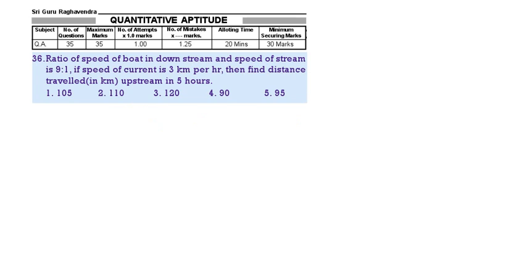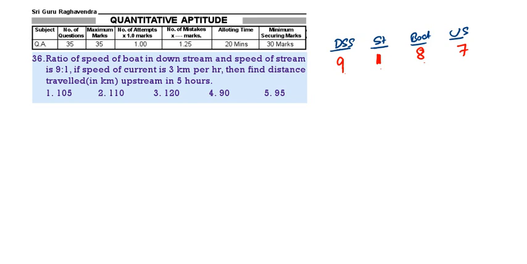Ratio of the speed of the boat downstream and speed of the stream is 9:1. Speed of the current is 3. Find the distance travelled upstream. So here we are having downstream speed, stream speed, then boat speed, upstream speed. Downstream speed 9, stream speed 1, then boat speed will be 8, then upstream will be 7. 9 is downstream. Downstream means boat speed plus stream speed. 8 plus 1, 9. 8 minus 1, 7.